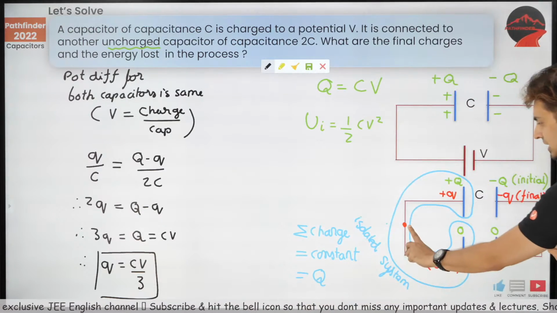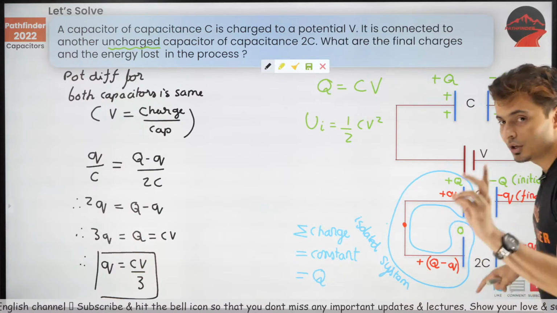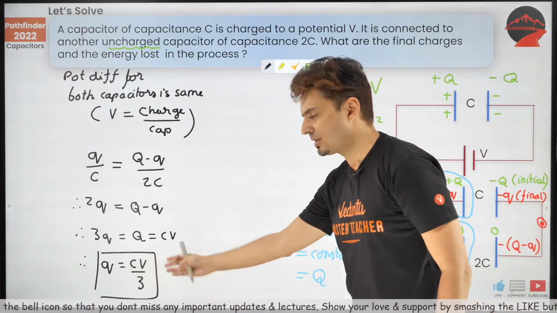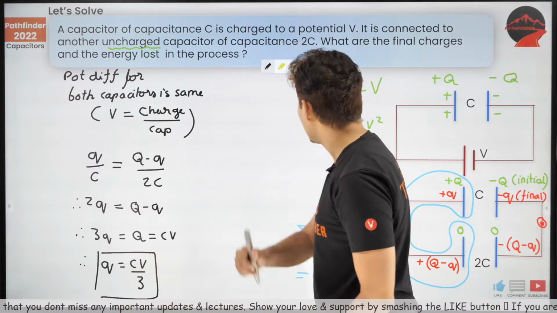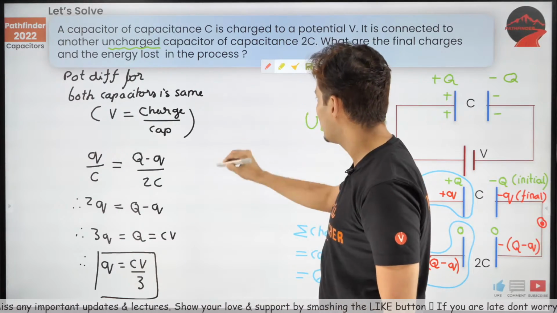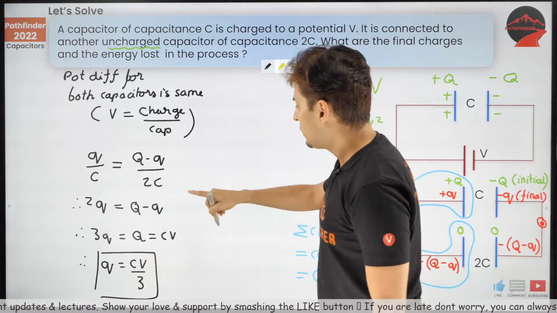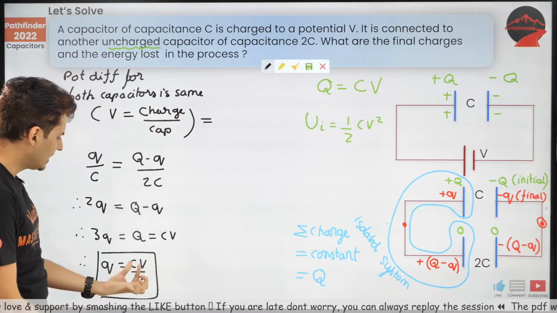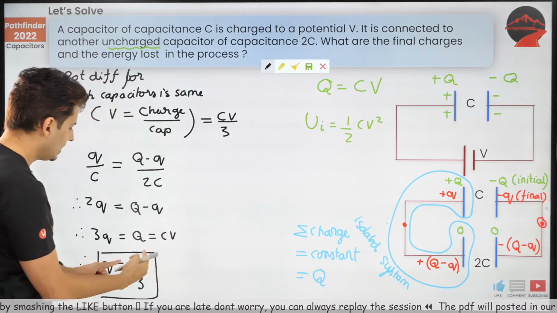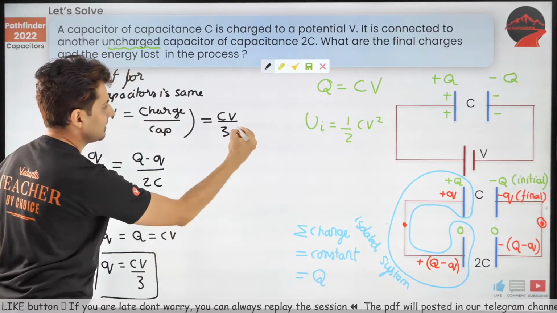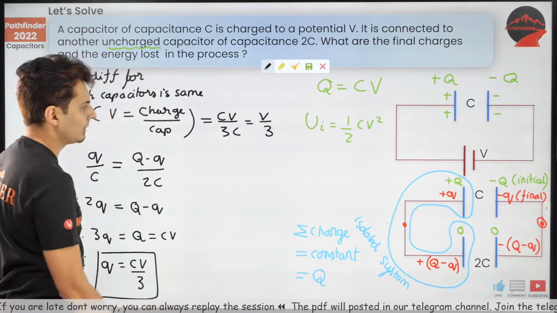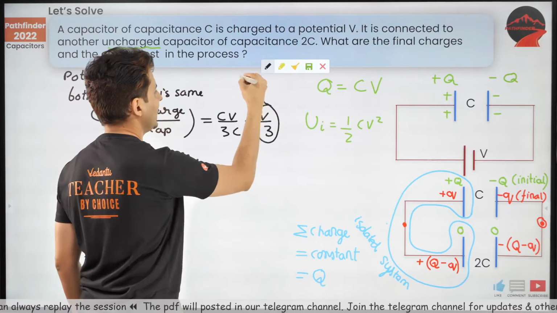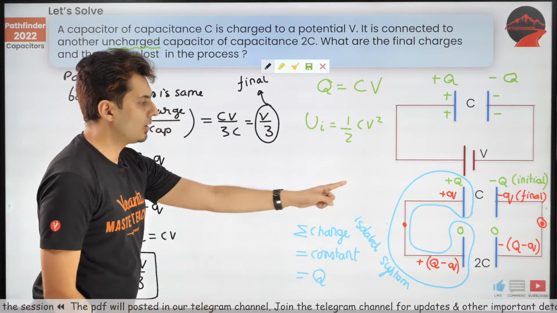So we have equated the potential difference. We have conserved the charge. So two very important concepts: charge conservation, potential differences are equal, and then just using Q is equal to CV, nothing else. Now, the last step in this problem is obviously, before going ahead, what will be this voltage? Well, you can find out this voltage, which is charge CV by 3, divided by capacitance. So it will be nothing but V by 3, correct? This is the final voltage which is across the capacitor.